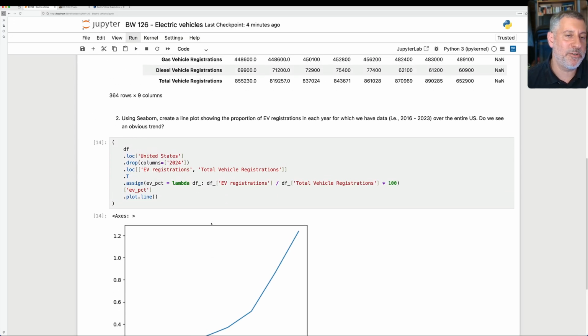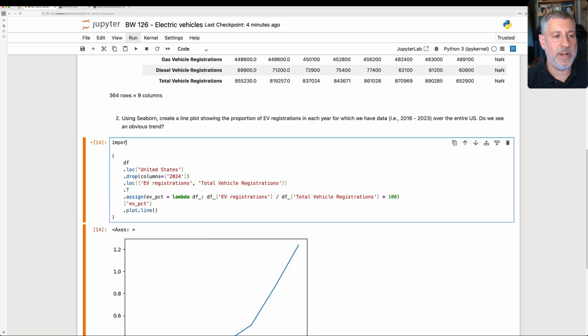But I'm really partial to sometimes using Seaborn. I haven't used Seaborn in Bamboo Weekly in a while. So I'm going to say here import Seaborn as SNS. But then I'm sort of faced with a problem. And the problem is that Seaborn has its own functions. It's not run through methods on my data frame. So here I use the .plot.line method on my data frame, but I don't have that for Seaborn. How can I deal with it then? Well, I can use the pipe method. And pipe lets us pass a function to our data frame almost as if it were a method.